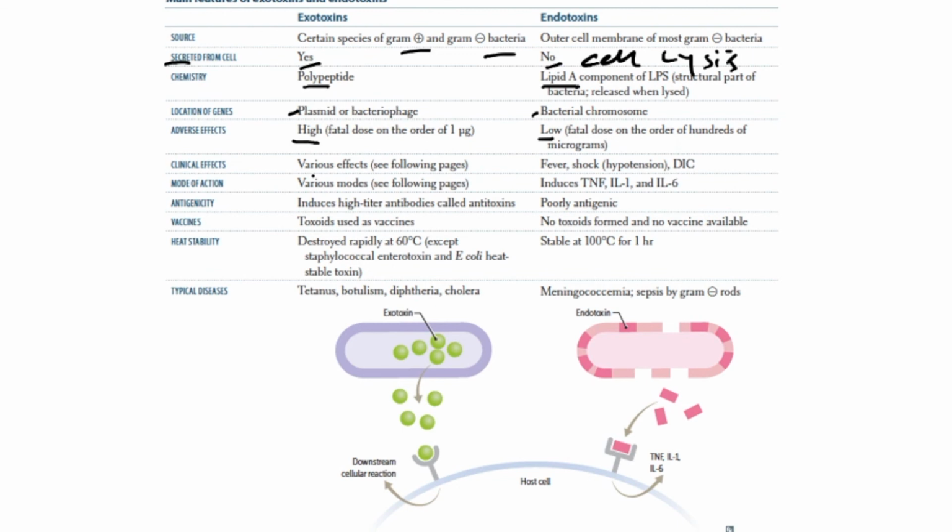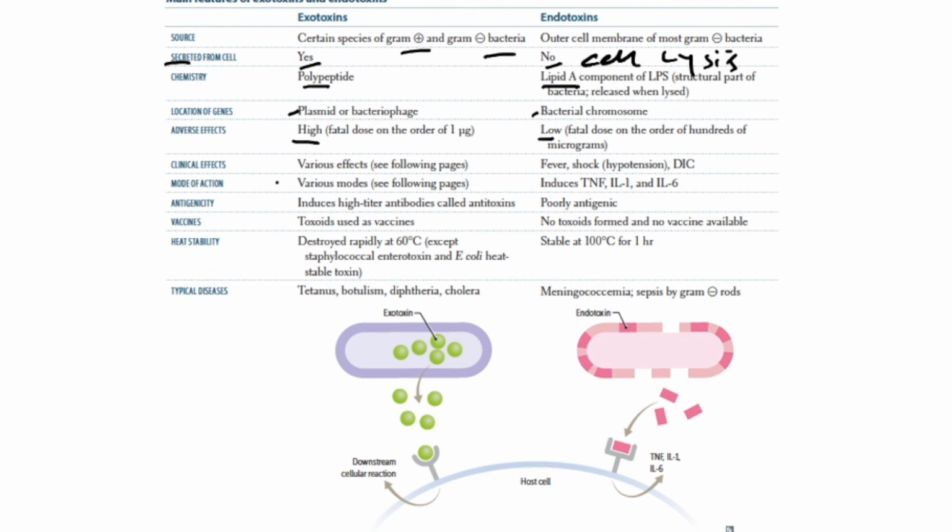Clinical effect by exotoxin is varied. It may range from diarrhea, dysentery, or whooping cough, or it may lead to voluminous rice water diarrhea. It may lead to diphtheria, which is characterized by pharyngitis, pseudomembrane formation in the throat, and myocarditis and bull neck. It may lead to hemolytic uremic syndrome by Shiga toxin and Shiga-like toxin.